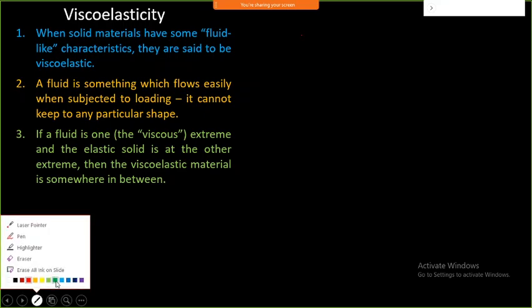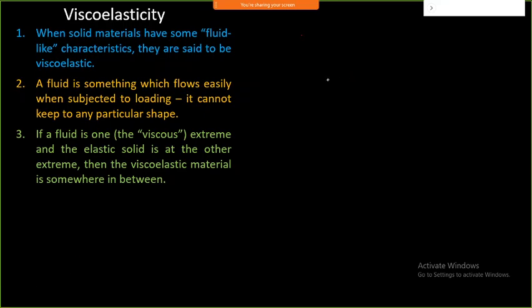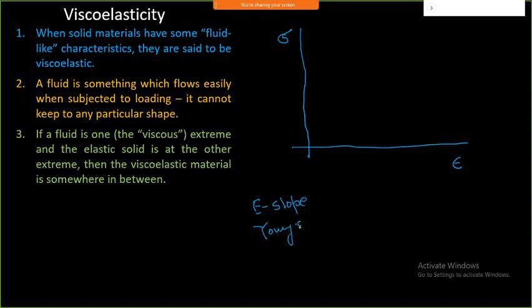So in this case, if you look into the stress-strain curve, on one axis we have stress, on the other axis we have strain. So this is my stress and strain. Here the slope of this stress-strain curve is E, which is also called the Young's modulus. For this particular line, my E value is 0, which means it is an ideal fluid.